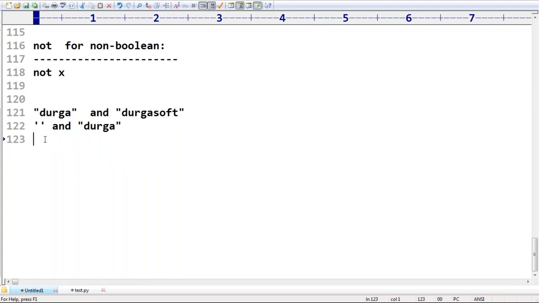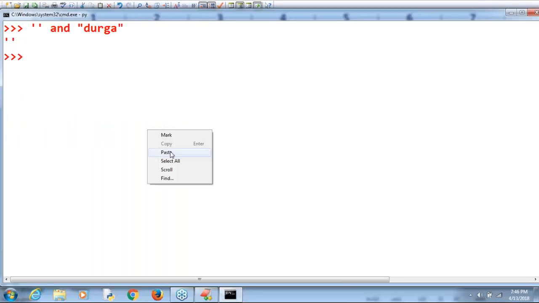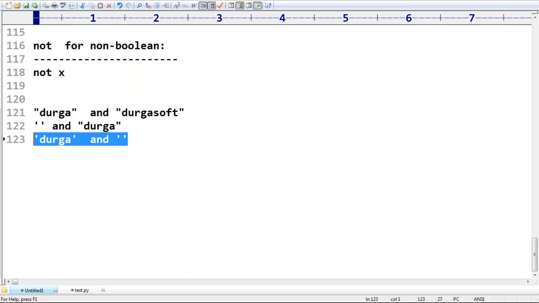Next, sir, I'm taking Durga and the empty string. Can you please tell what the answer is now? If the first one is false, then it returns the first one. If the first one is true, then it returns the second one. That's why in this case, the answer we are going to get is the empty string only.